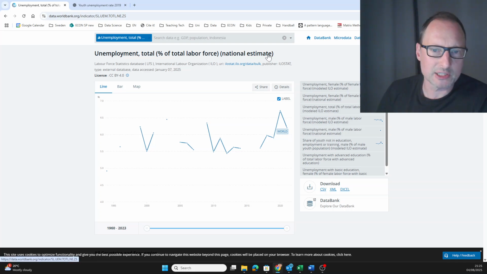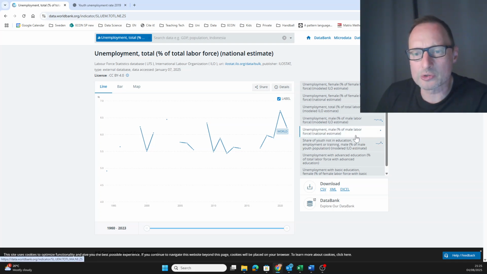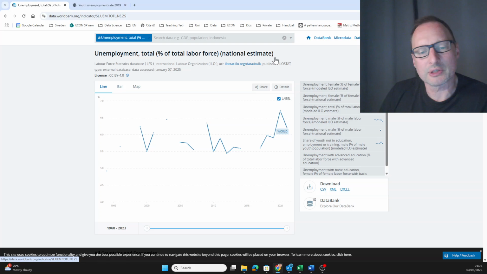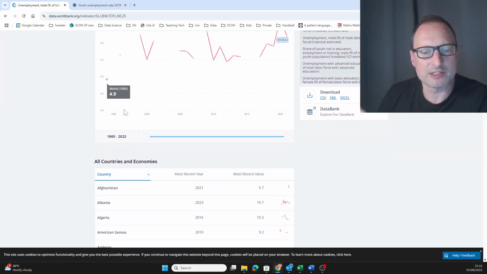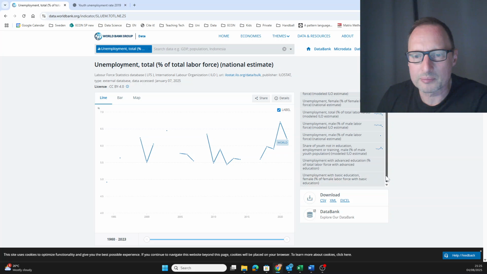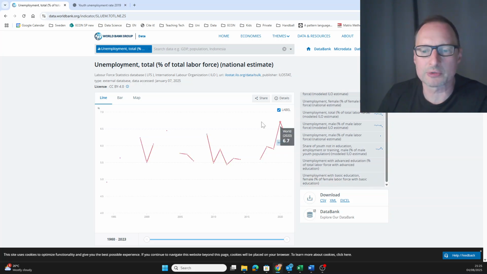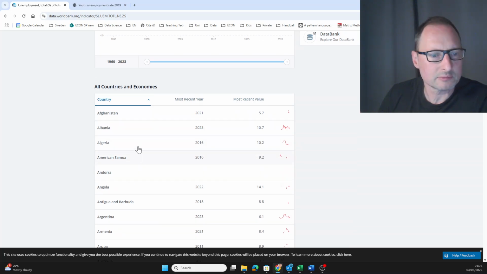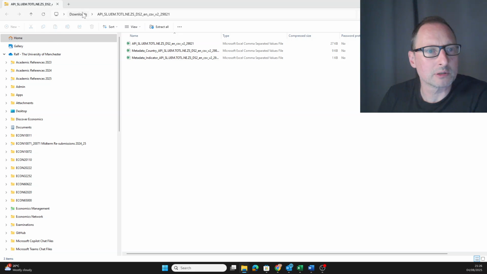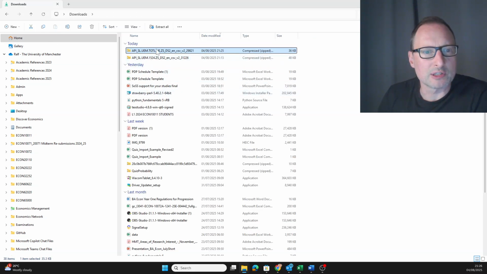Now here it says national estimate. There is also an ILO estimate, the International Labour Organization estimate, where they try to equalize the methodologies as far as possible. But let's just continue. Let's roll with this one. Again, you can see a table of all the countries, but we will again just download the CSV data file. We have that data file here. So it's this one here.